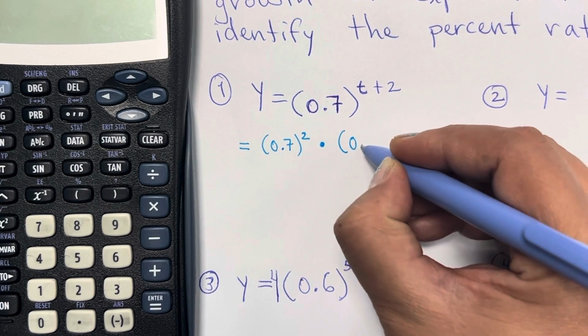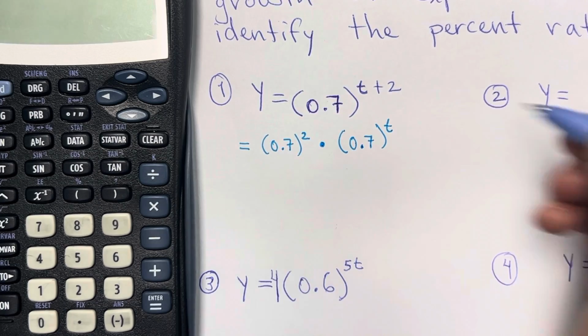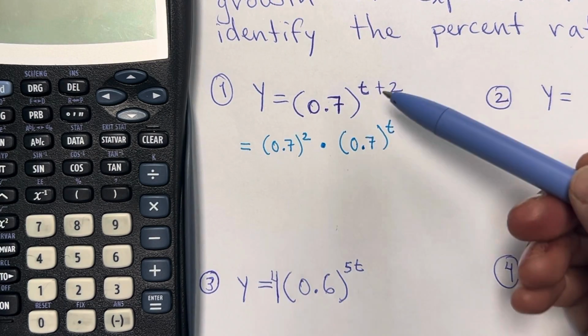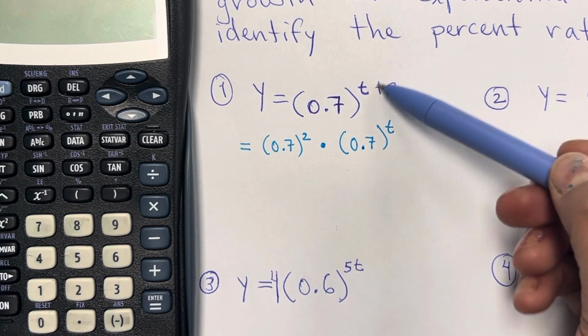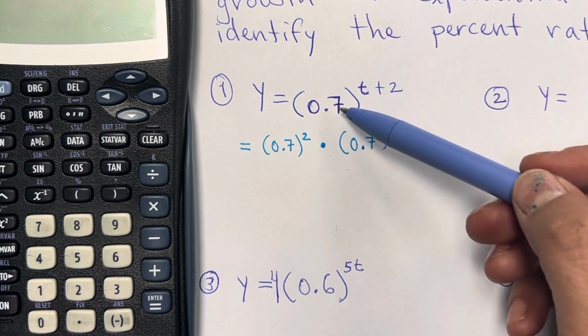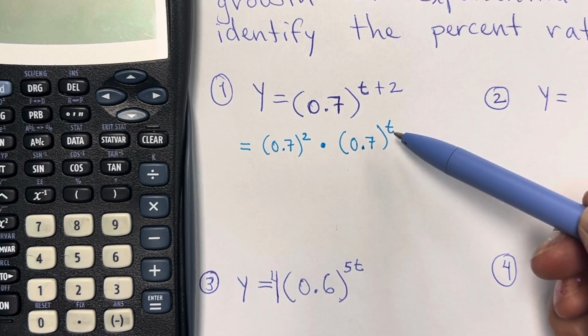We keep it the same, 0.7 to the t power. Okay, again, what I did is have this twice. It's multiplication with the plus here and with the t over here.